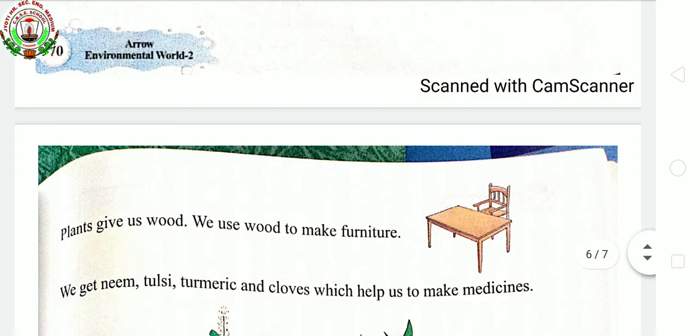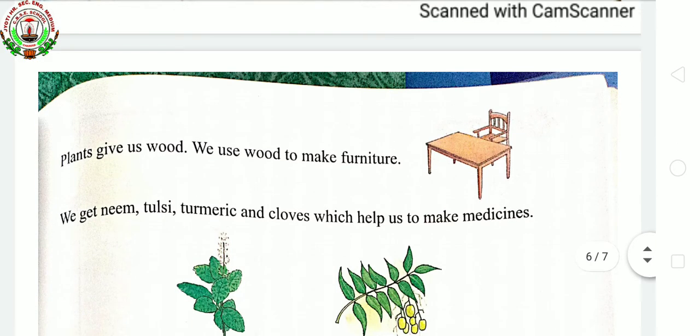Next, plants give us wood. We use wood to make furniture. So whatever furniture we have, that bed, almirah, sofa, whatever furniture we have, comes from the plant. From the wood of the plant we make our furniture, houses and so on.